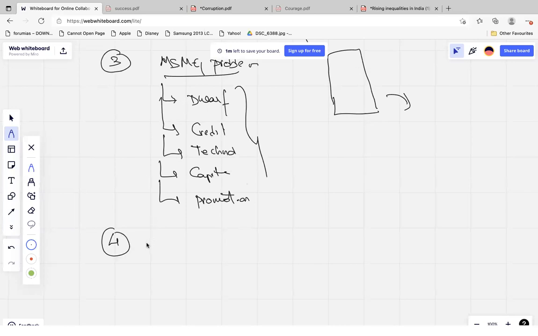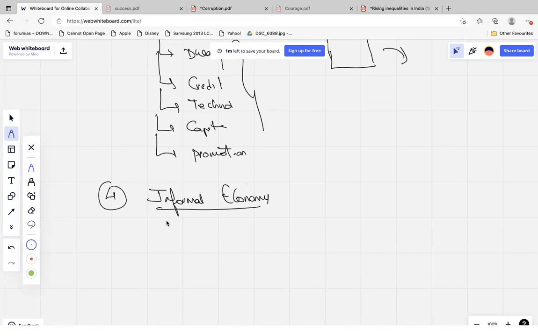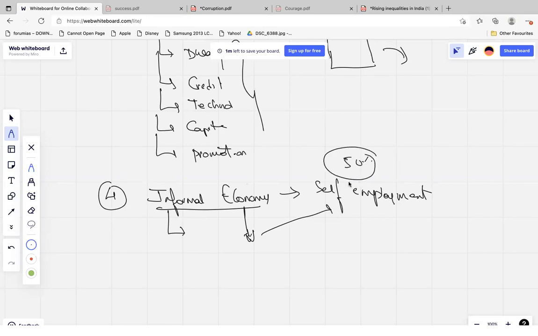And another important reason for these MSMEs is they are present in the informal economy. This informal economy is also the reason there is widespread inequality between people. Why is this a major problem? The informal economy or unorganized sector is also causing self-employment. Now, this thing is very broad. 90% of the Indian economy is the informal economy, and it is responsible for providing self-employment. 50% of the jobs in India are through self-employment.